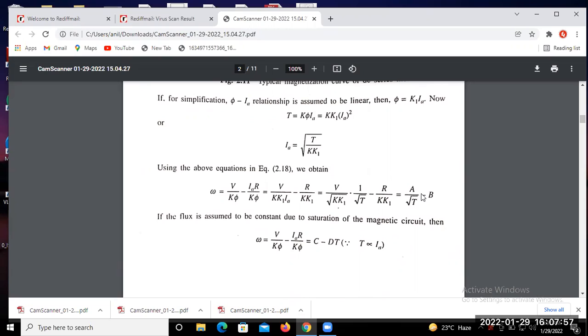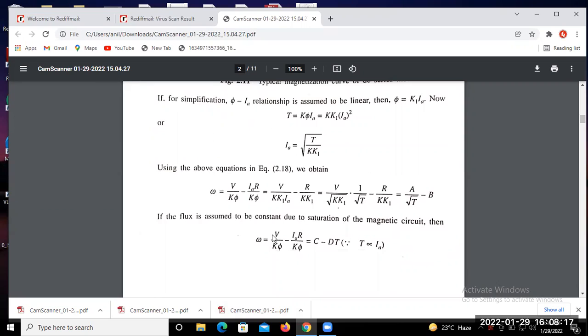Okay, so if the flux is assumed to be constant due to the saturation of the magnetic circuit, that means after some point when the saturation is achieved, the flux is constant. So we can simplify this equation of speed versus torque.